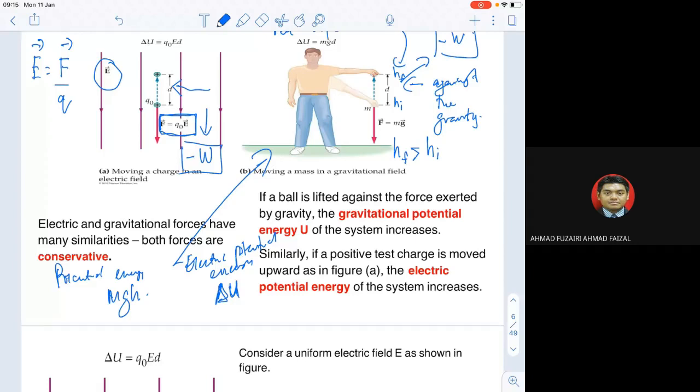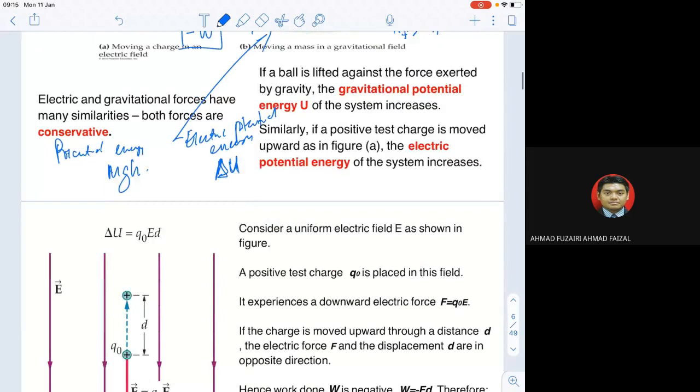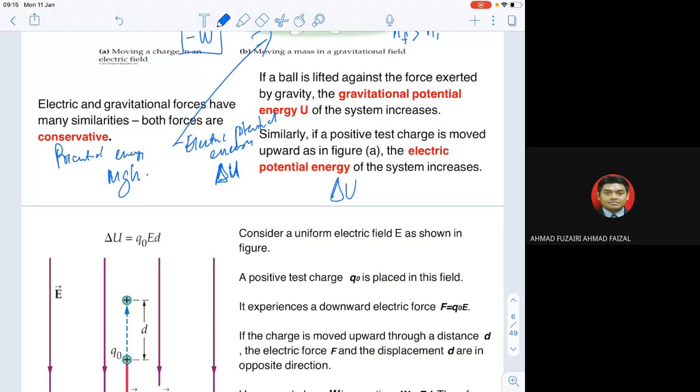So delta U equals mgh, but delta U itself is electric potential energy. If you want to relate the electric field and the gravity, we can say that delta U is always equivalent to negative work.